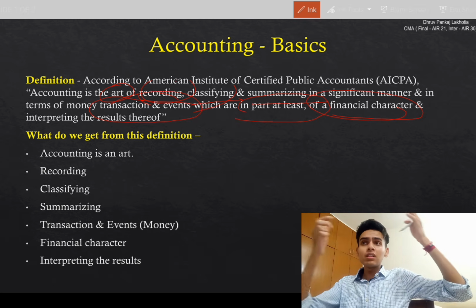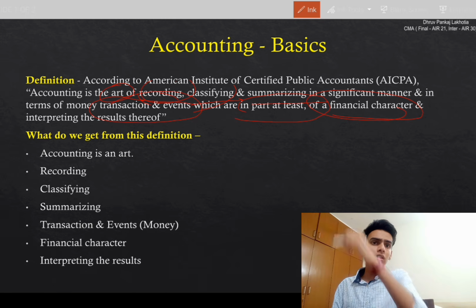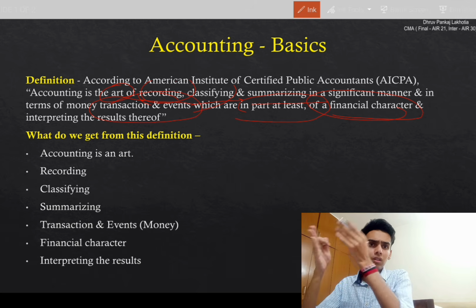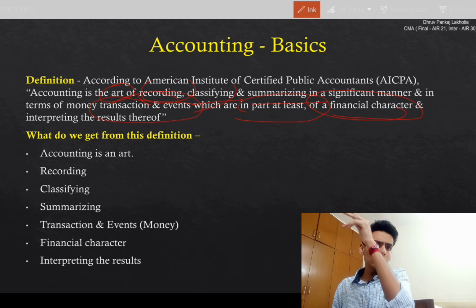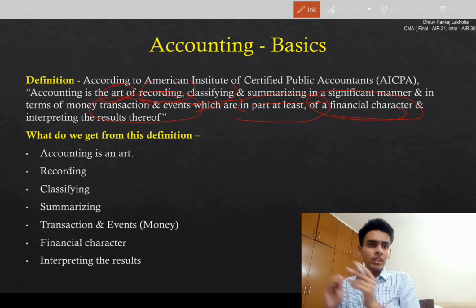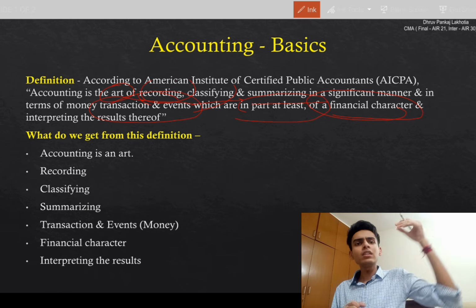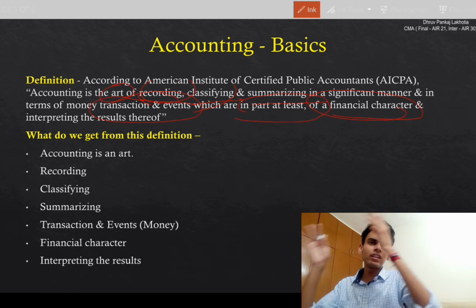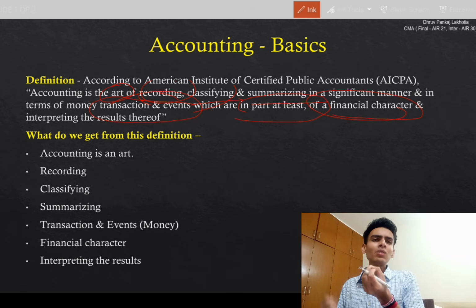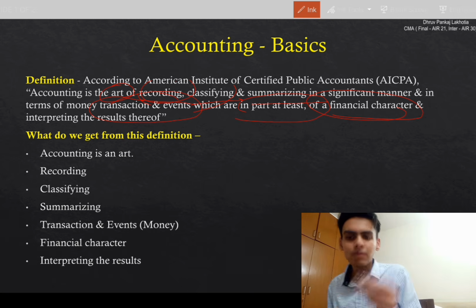If I'm getting any kind of utilities, these go to my utilities ledger. I'm purchasing electricity for my shop to run my shop. Water utilities, any kind, these go to my utility ledger. Why do I do these? So what are we doing? Any transaction or event having at least a financial character, we record it, then classify it. The bunch of transactions we got in business, we recorded, then directly classified into different ledgers. Why do I do it? Just to clarify, just to get some results. We're going to go to that.